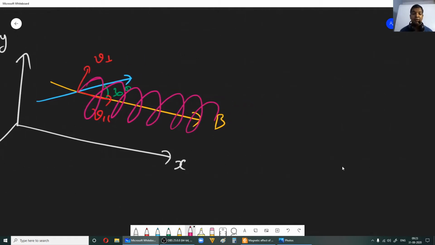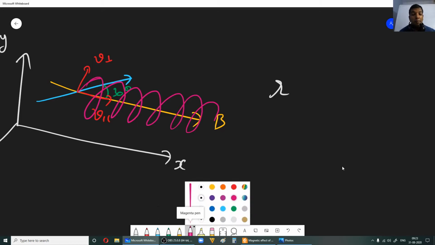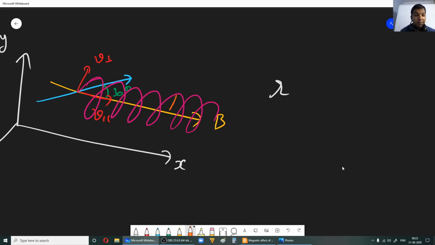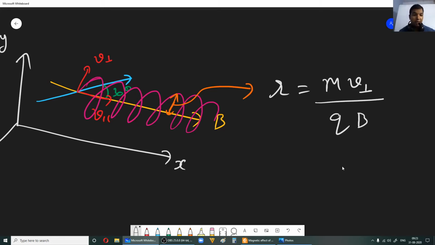Okay, fine. So for that, because of this V perpendicular, the particle is trying to make a uniform circular motion, right? Now let us focus only on V perpendicular. Now you will get the radius of the helix, right? So say this is the radius of helix R, alright? So the same R we will calculate by mv perpendicular, so mv divided by qb we used to write all the time, correct?